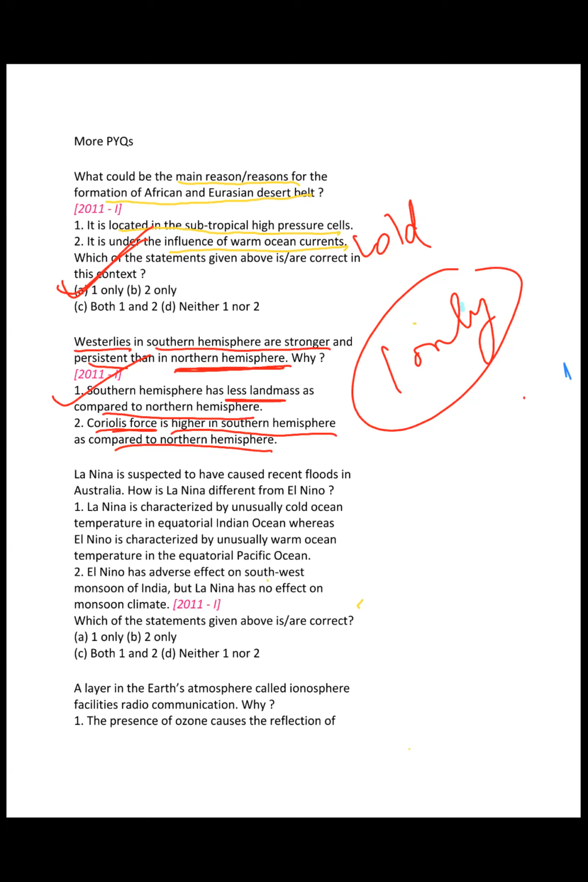Next: La Nina is suspected to have caused recent floods in Australia. How is La Nina different from El Nino? La Nina is characterized by unusually cold ocean temperature in the equatorial Indian Ocean, whereas El Nino is characterized by warm ocean temperature in the equatorial Pacific Ocean. El Nino has adverse effect on the southwest monsoon of India, but La Nina has no effect on monsoon and climate. Statement 1, what do you think?